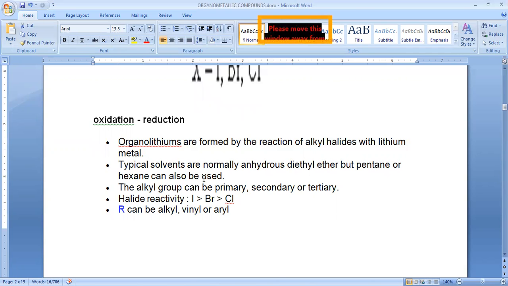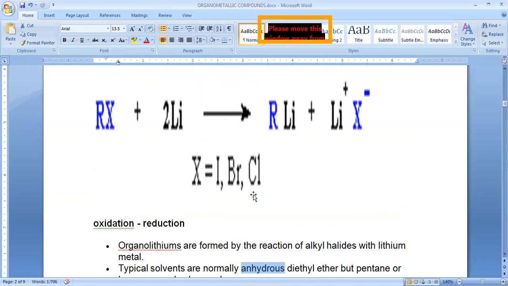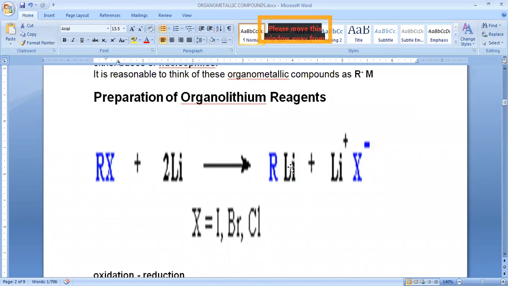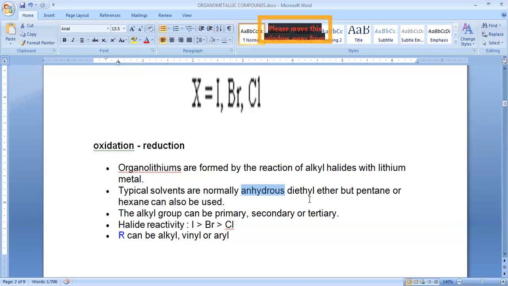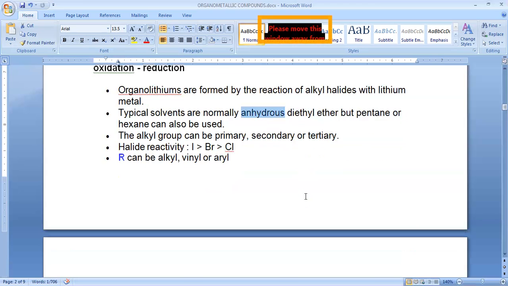Let's see here again. The typical solvent normally used is anhydrous diethyl ether. Here again we use anhydrous. Why? Because when we have water molecules, what happens? This part immediately reacts with water and converts the alkyl part into alkane, RH, and lithium hydroxide. To avoid that reaction, we generally store alkyl lithium as well as Grignard reagent in anhydrous diethyl ether, or you can say ether also. Okay, so this is about the preparation of organolithium.